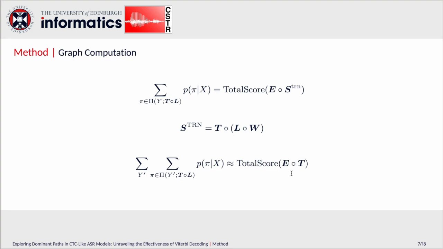As for the denominator, it is impossible to calculate for all possible word sequences. We approximate it by composing E with T, and computing the total score. In this way, we only take valid paths which are acceptable by the token FST into account.